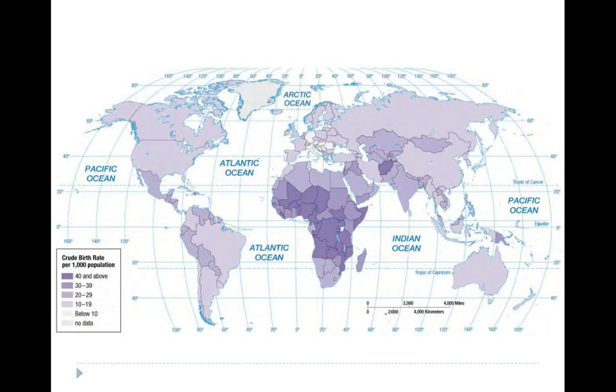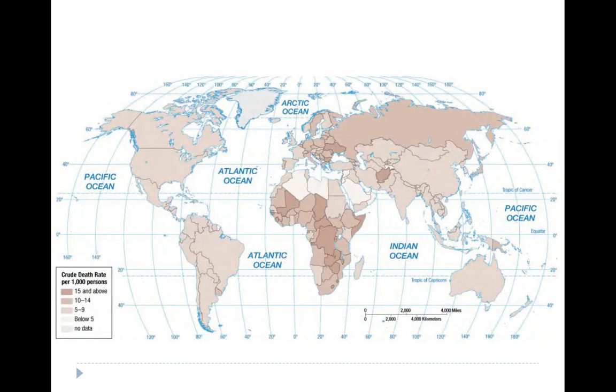This map shows the crude birth rate population. We already looked at this map, right? And we determined that the higher crude birth rates can be found in our less developed countries. This map shows the crude death rate, so the number of people that die each year per every 1,000 persons.